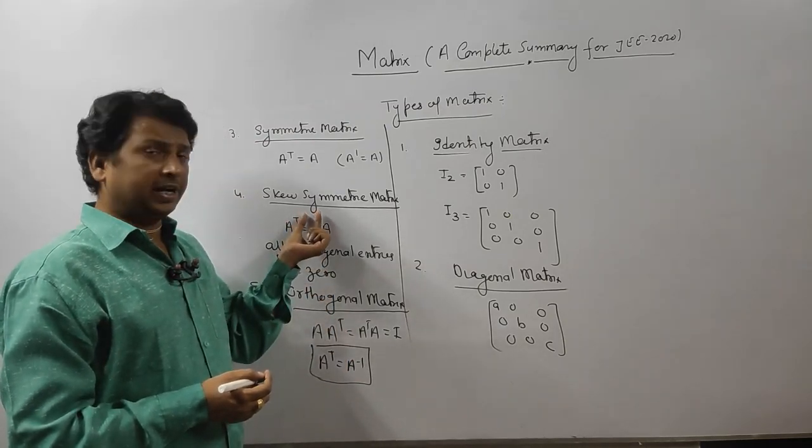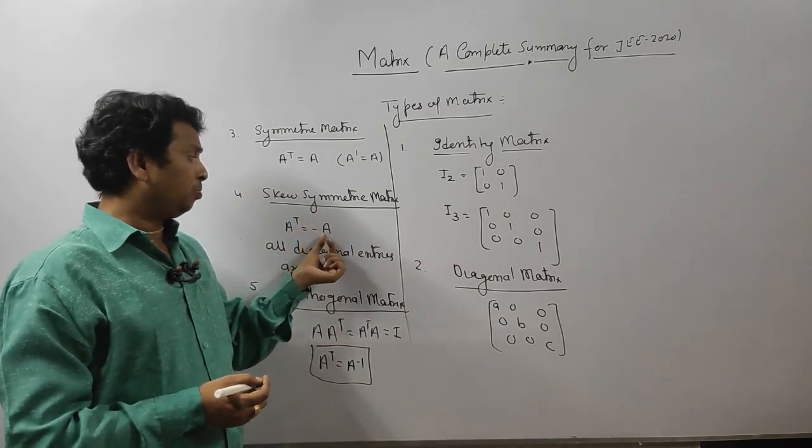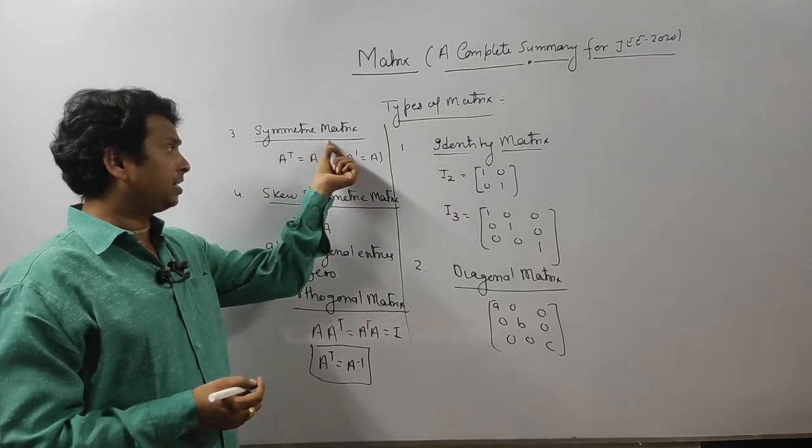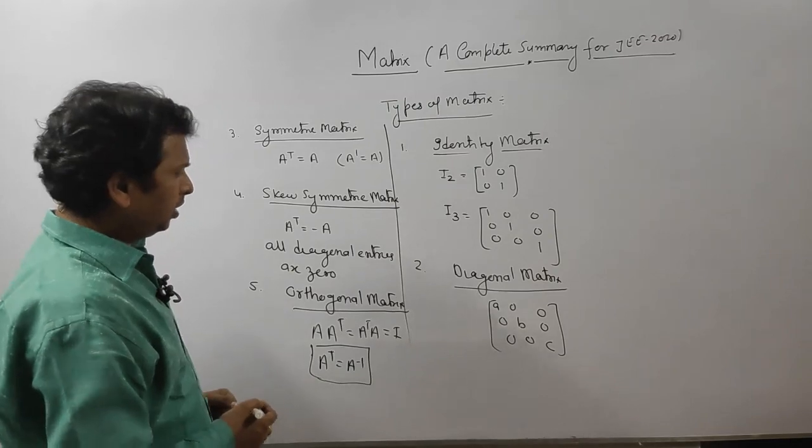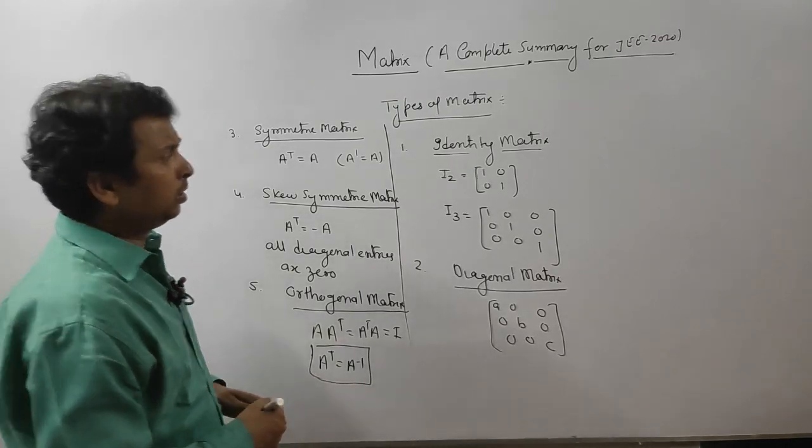So skew symmetric matrix means A transpose is equal to minus A, and symmetric matrix means A transpose is equal to A. One more important point is there.